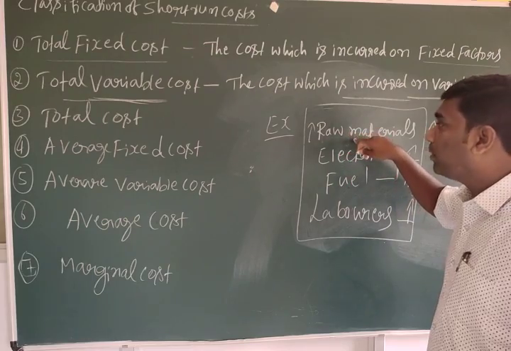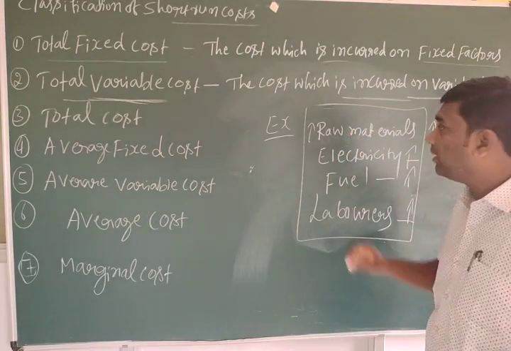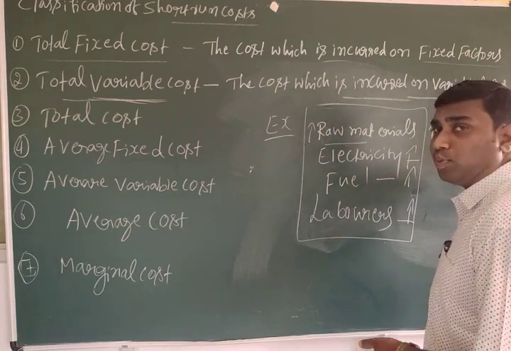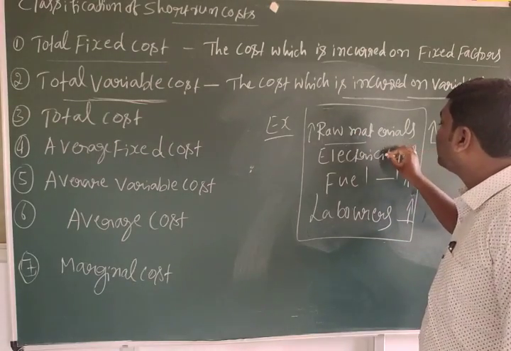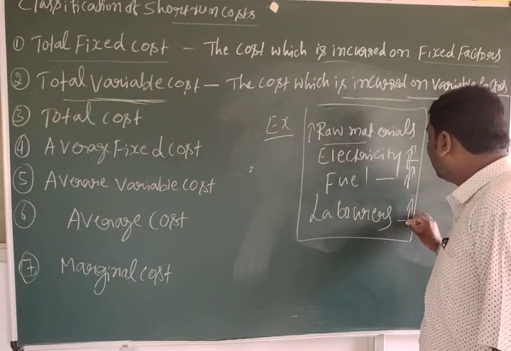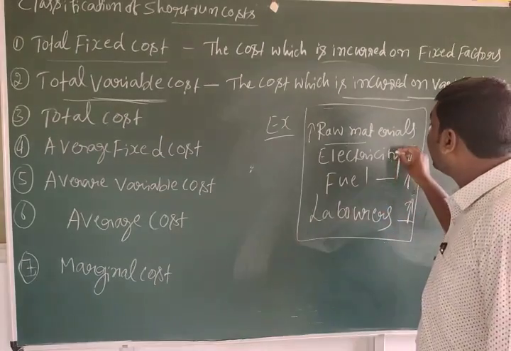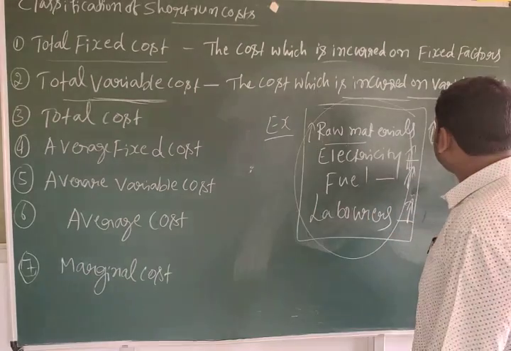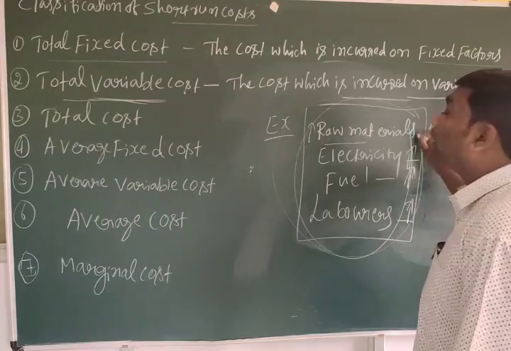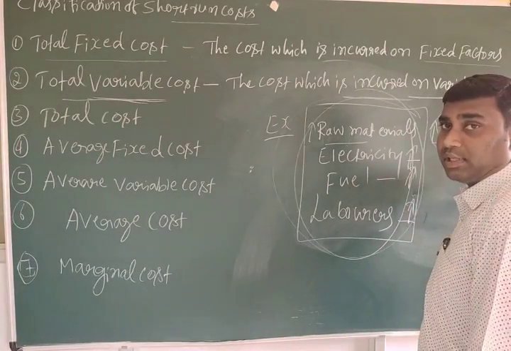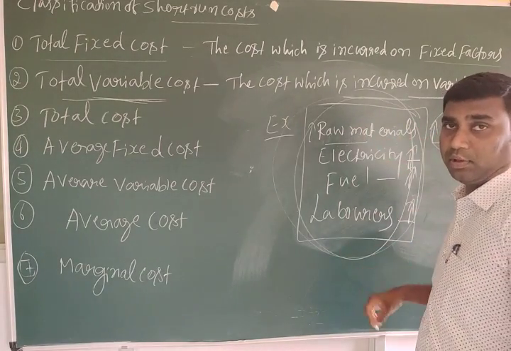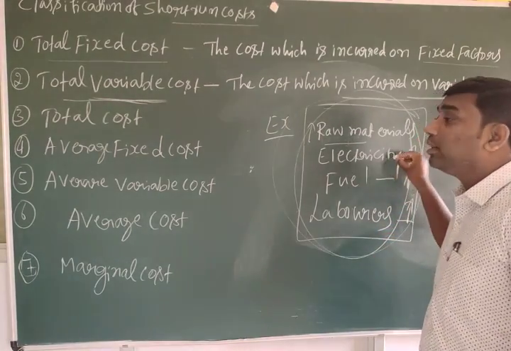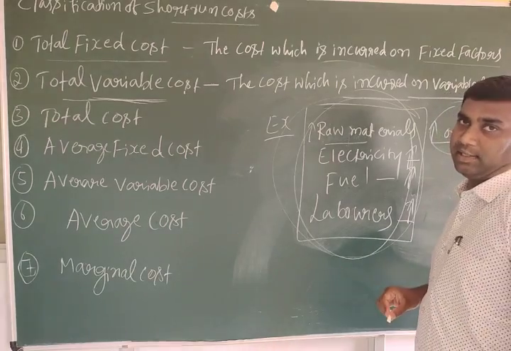When we are purchasing more raw materials, output will definitely increase, because we are using more electricity, more fuel, and more laborers. So when these are all changing, output also changes. Output is changing because of changes in the inputs. That's why when the output increases, along with it the total variable cost also increases.